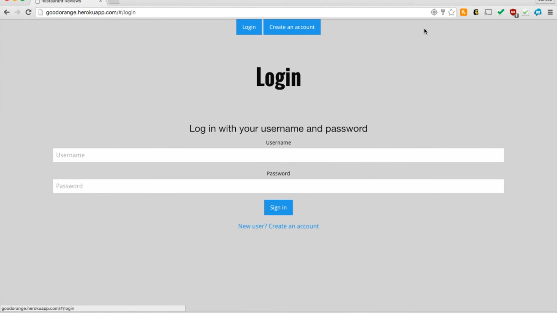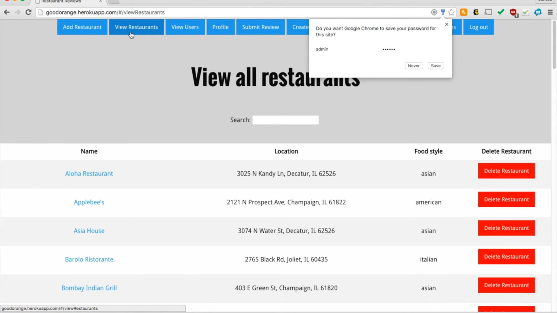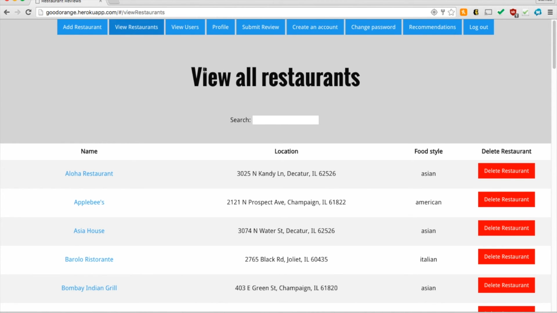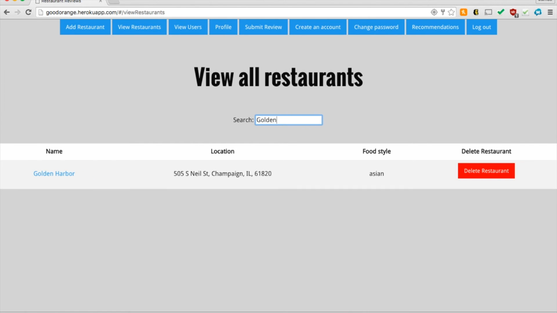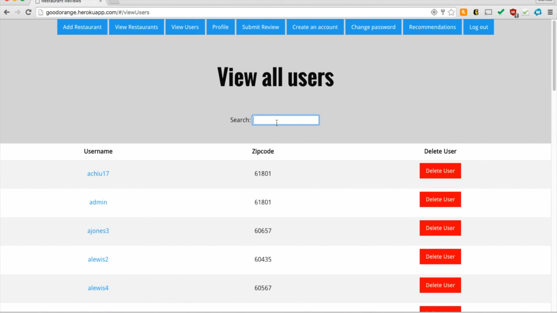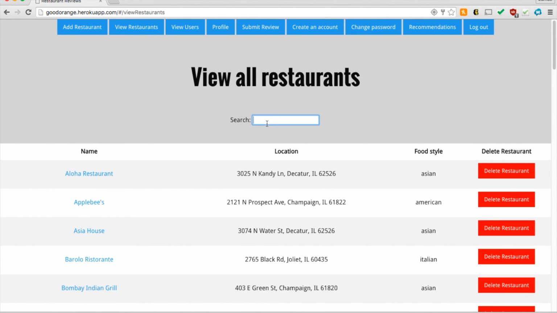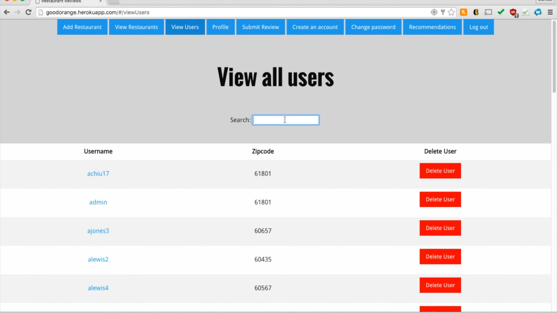And lastly, we do have an admin account that we can log into with more functionality. When we get into our admin account, we can actually delete restaurants, delete users, and delete reviews. So let's look at our previous Golden Harbor, and we want to delete Golden Harbor, and there it is, it's gone. Let's also get rid of JJ333, and that user is gone as well. So we go back, Golden Harbor is gone, and similarly our user is gone.